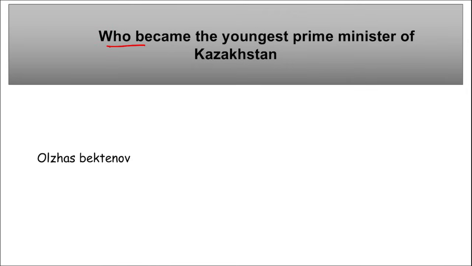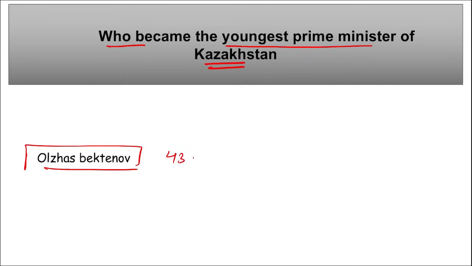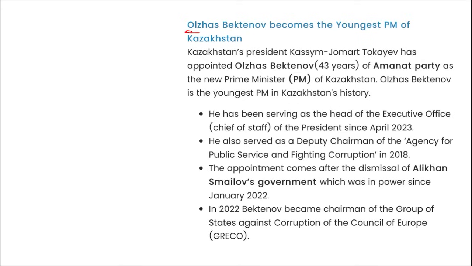Next, who became the youngest Prime Minister of Kazakhstan? Important question. Aljaž Beketnov became the youngest ever Prime Minister of Kazakhstan. Here you can see Aljaž Beketnov became the youngest ever Prime Minister of Kazakhstan, and he is 36 years of age. He is of Amanat Party.